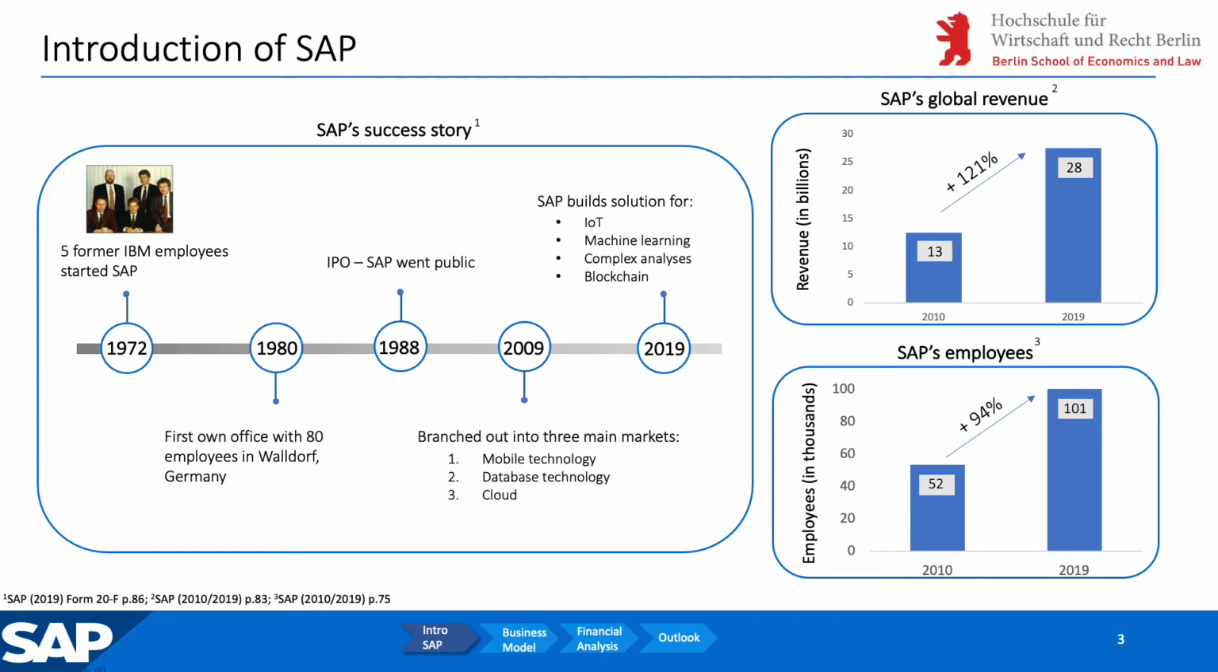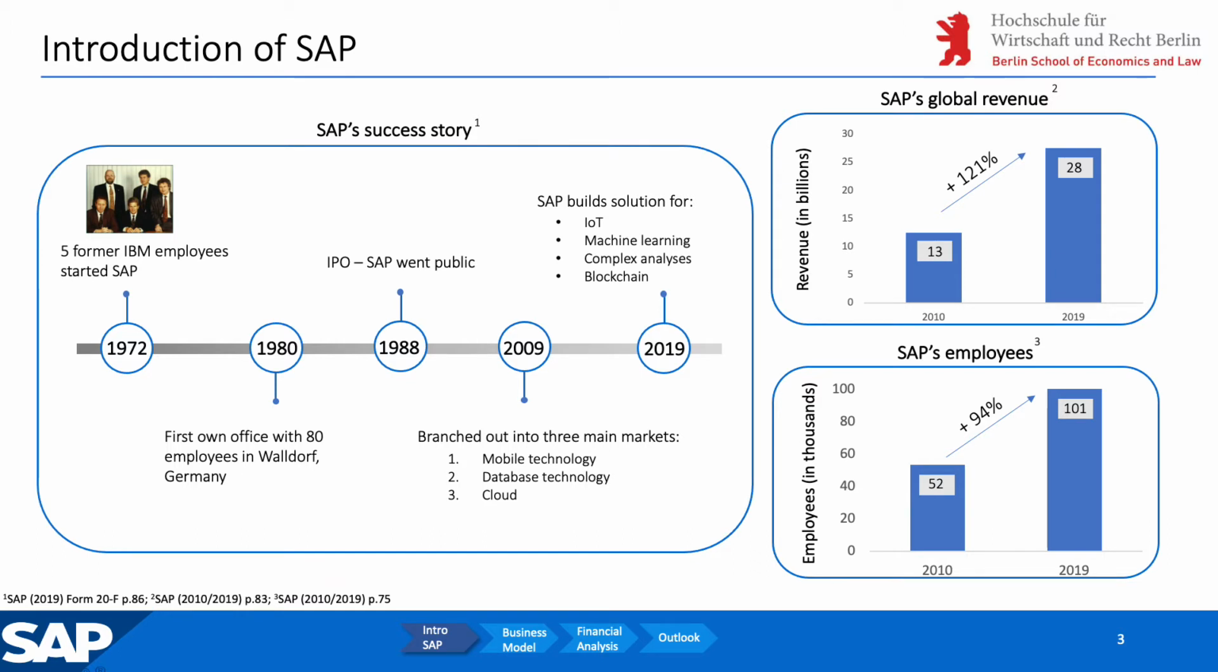By creating this company, these five friends transformed the world of information technology and also the way companies are negotiated, managed, and operated. In 1980, they founded their first own SAP office in Waldorf, Germany, where they had 80 employees. In 1988, SAP became a public company through an IPO as the managers wanted SAP to succeed even more.